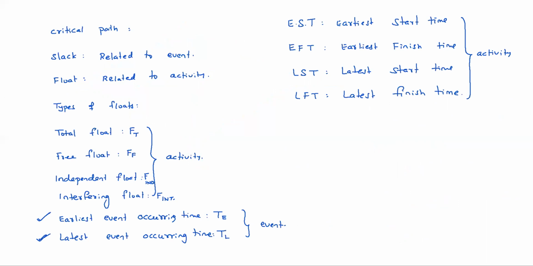Mahesh? Sir, okay, sir. Clear, sir. Okay. So now we will see what is meant by slack. It is related to, of course, event. So slack is very simple.